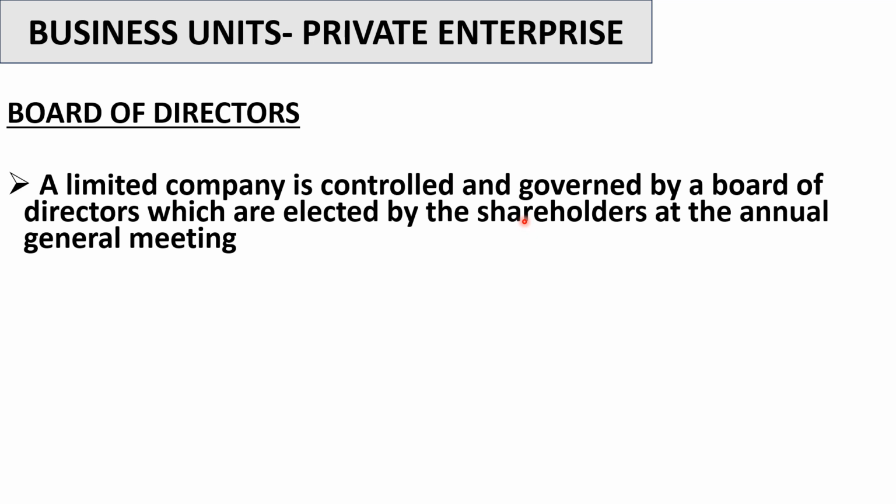The board of directors are the ones who are going to be controlling and governing a company. Those people who bought shares are not controlling and governing the company. It's the board of directors. Their job is to elect or to choose the board of directors. Then the board of directors are going to run the company.